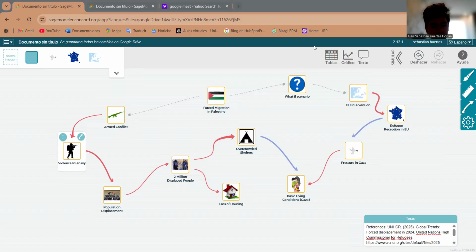Hello, my name is Martin Campo, and in this project, I will explain my Sage Modeler model about forced migration in Palestine, specifically in Gaza. My goal is to show how armed conflict affects people and forces them to leave their homes. This situation takes place in Gaza between 2023 and 2024.